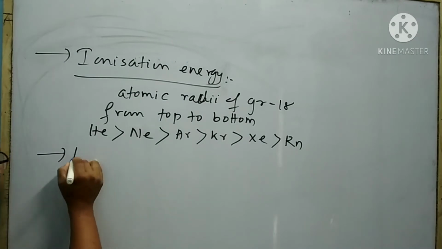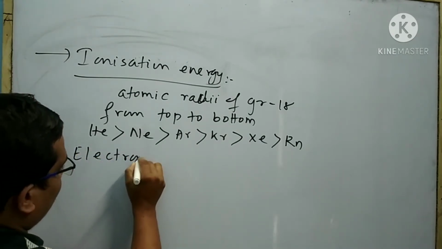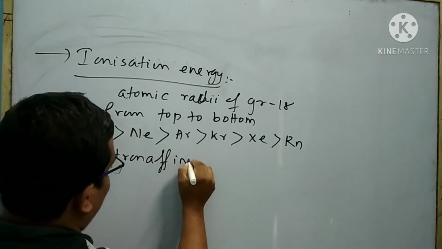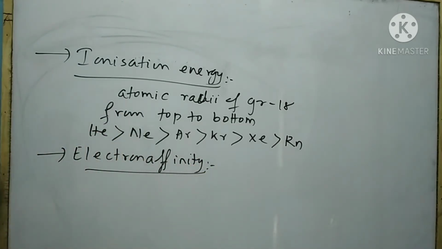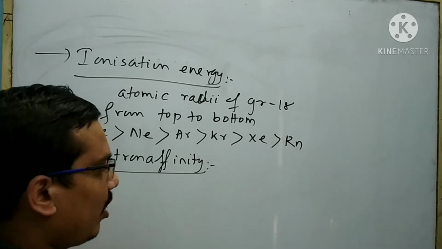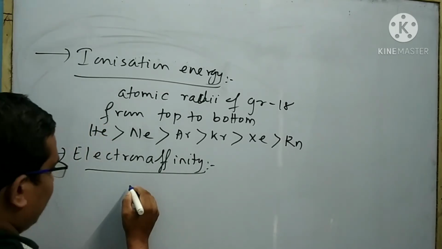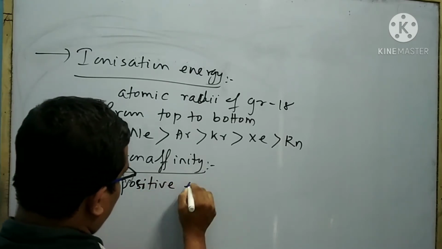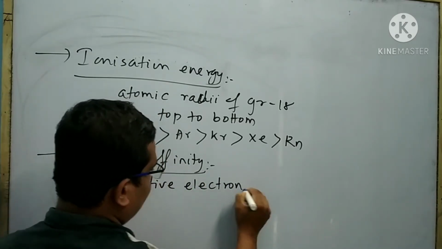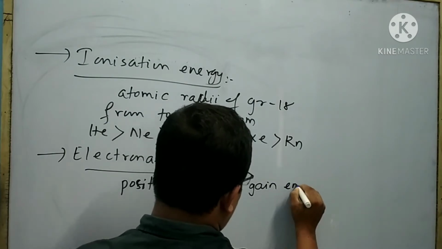Next physical property is electron affinity. The electron affinity of group 18 elements is zero or having positive electron gain enthalpy.